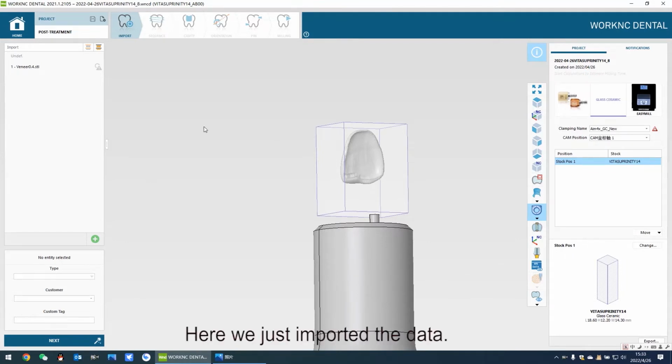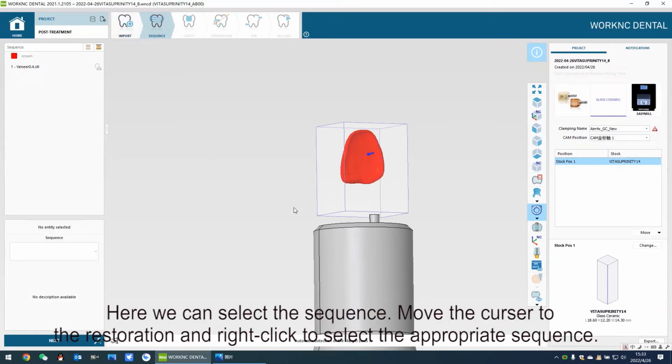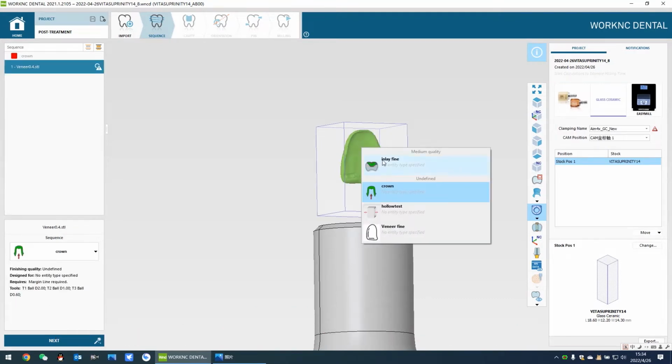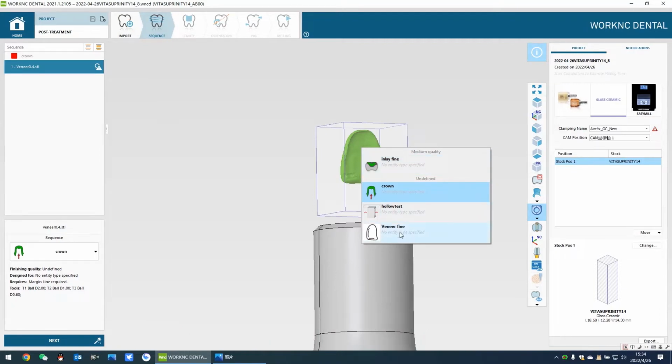Here we just imported the data. Then we need to click Next for the second menu and select Sequence. Here we can select the sequence. Move the cursor to the restoration and right-click to select the appropriate sequence. Our sequence covers inlay, crown, and veneer. This is the veneer. Just select the veneer.